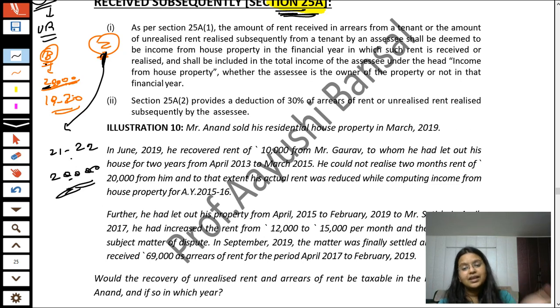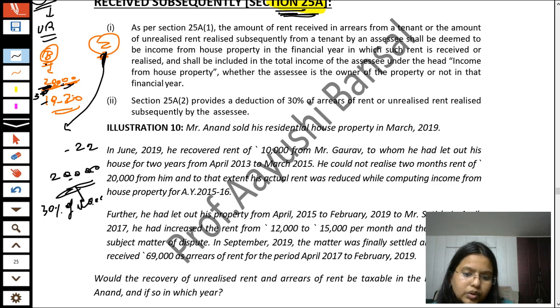As he is getting this money, it is income for him, so he has to pay tax on it in the previous year in which he receives it, that is, previous year 2021-22. And students, in previous year 2019-20 he got a flat deduction of 30% of NAV under section 24(a). In the same manner he will get a deduction of 30% of 20,000 here also.